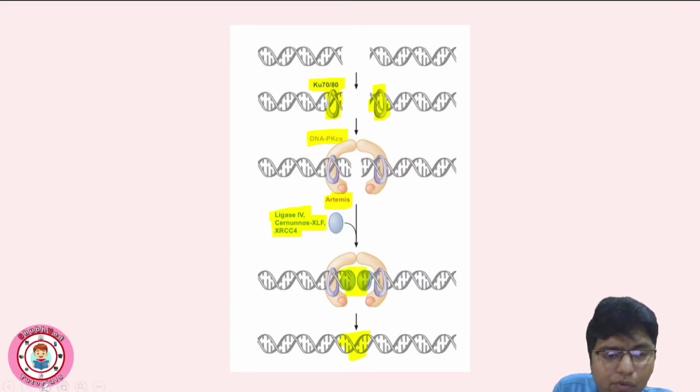So these are the very important proteins. Let's summarize.